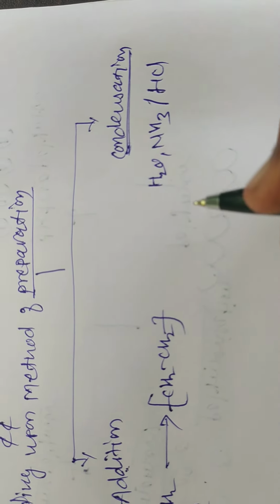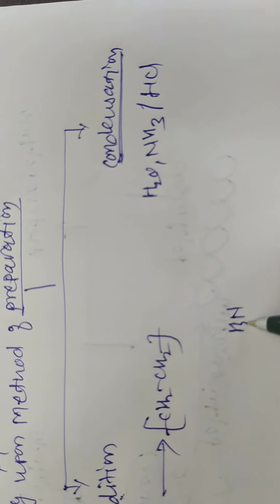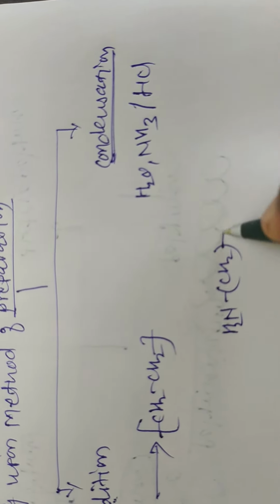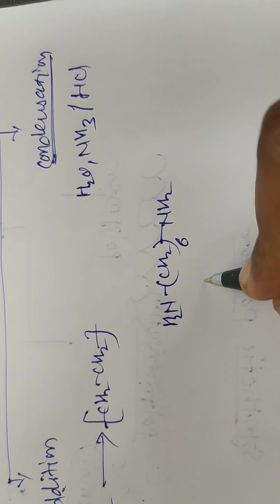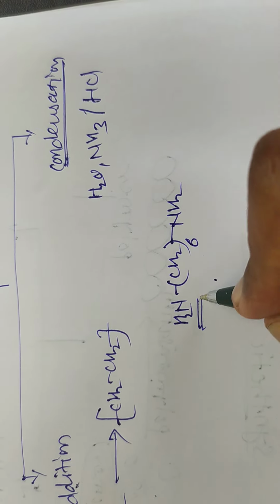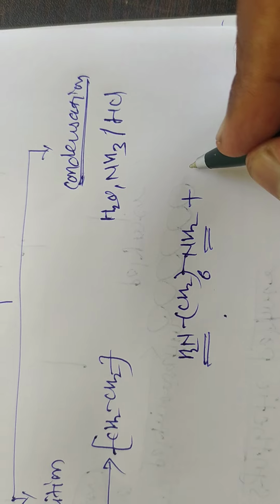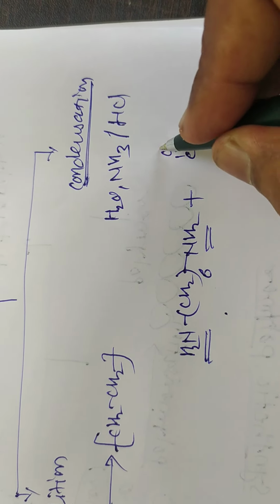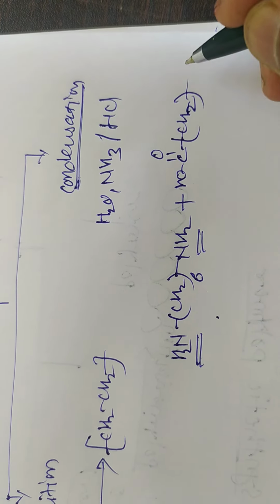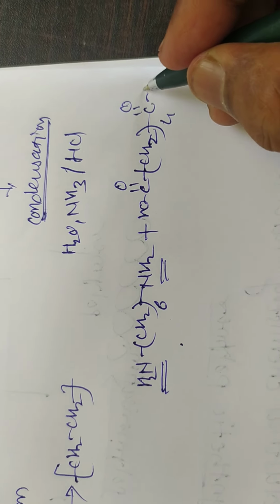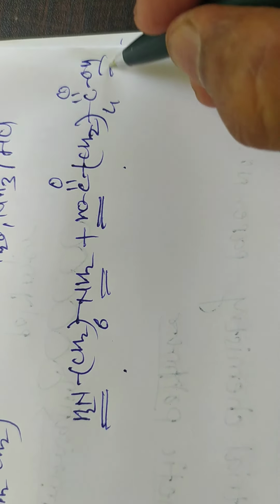Here, hexamethylene diamine is a monomer containing two functional groups, and it reacts with adipic acid, C double bond O OH, CH2 4, C double bond O OH, which also contains two functional groups.